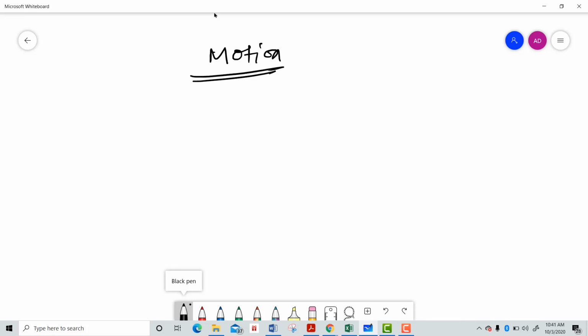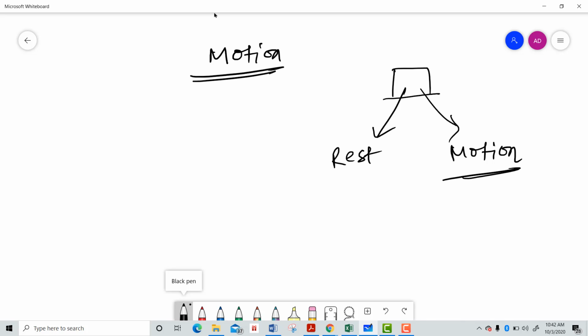Now, what is motion actually? If I just discuss with you, what do you mean by motion? That means a body. Remember one thing. Let me tell you a story. Once upon a time, there was an object, and sometimes it was in a rest condition, sometimes it was in motion. Right? Here the word motion comes.